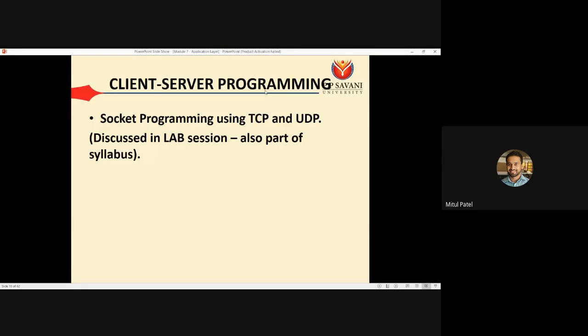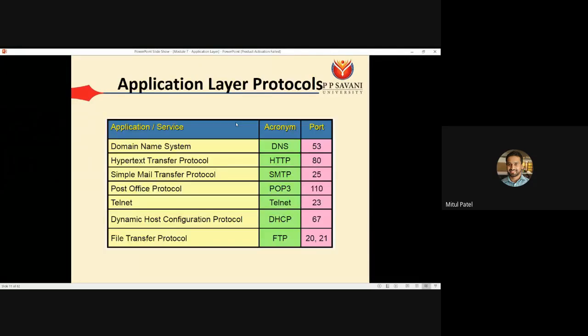So we are not discussing more about it. We have already covered this thing in the lab session, and that is also part of the syllabus. So you can have questions in your exam that write a program to perform the communications with the server. That thing you can perform using the socket programming. Okay, so we'll come next.